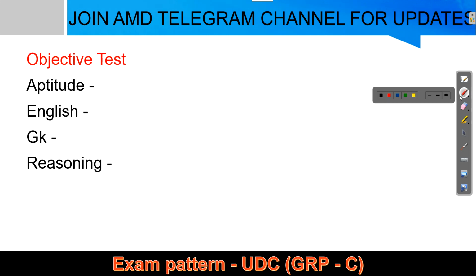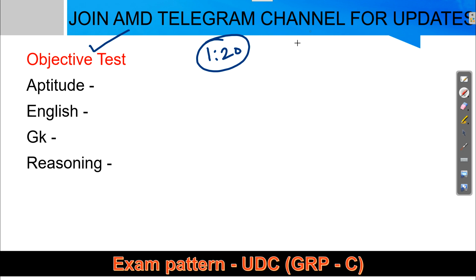The next is for the UDC post. For the UDC post we have two exams. First is your objective test, and after qualifying the objective test, in the ratio of 1:20 they will call for the descriptive test. This UDC post is a group C post, so this is also a very good opportunity for all the graduates.